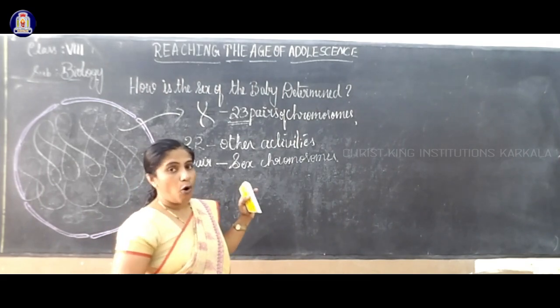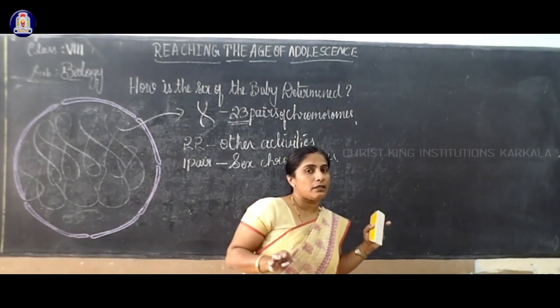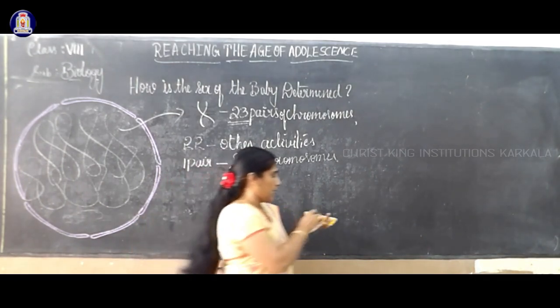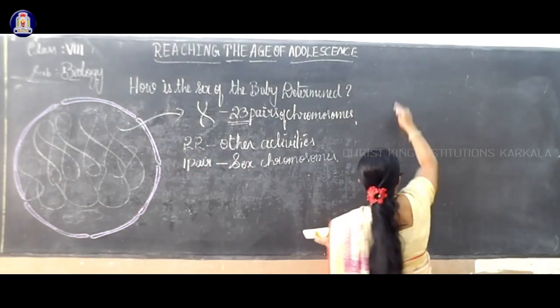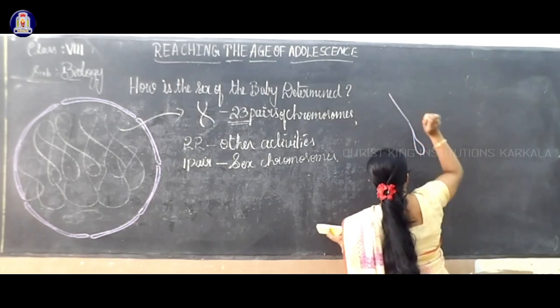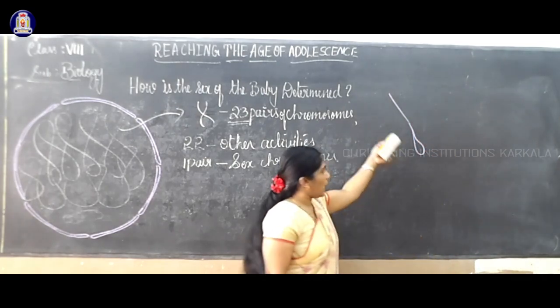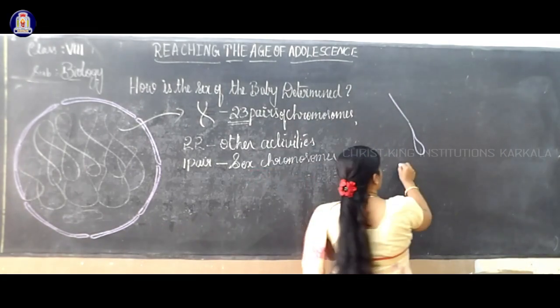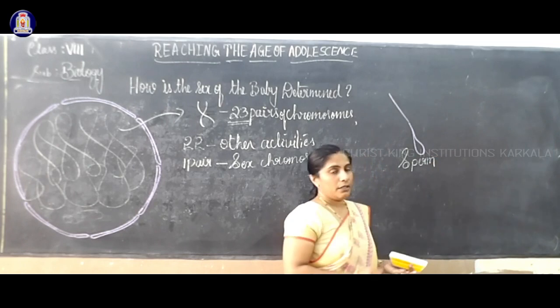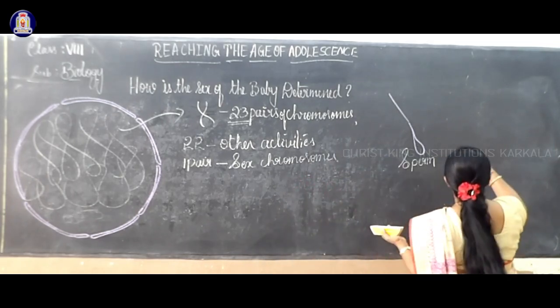We didn't learn sexual reproduction, but we know that the male sexual cell is called the sperm. The color is not real, I am drawing just for identification. With a head and a tail structure, this is the sperm. In that pair, one is the X and another is the Y chromosome.